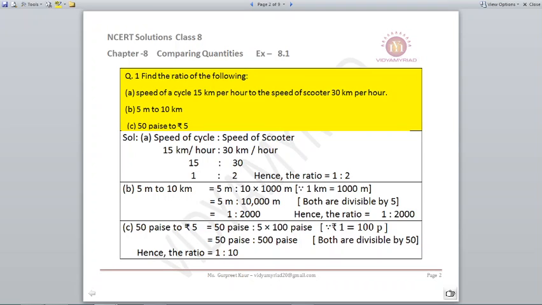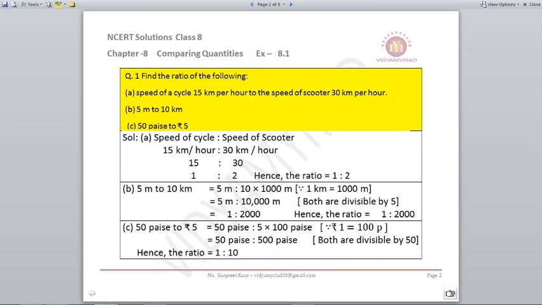Next, 5 meters to 10 kilometers. Here one is meter, one is kilometer. So the easy way is to convert kilometers into meters. 5 meters will remain as 5 meters. 10 kilometers will be multiplied by 1000 to convert it into meters. That becomes 10,000 meters. Now 5 meters and 10,000 meters are both divisible by 5. So I can write the required ratio as 1:2000.